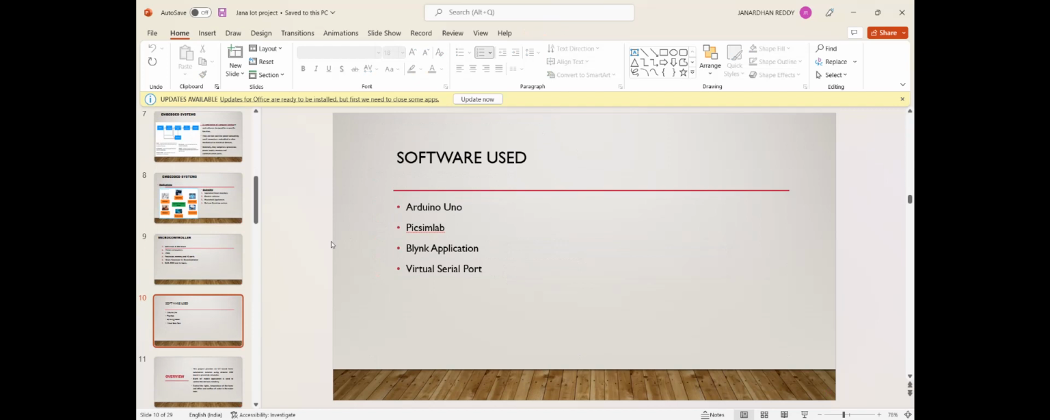And in this project, what are the software used? In this project, that is home automation: Arduino, and we know that Arduino is the heart of IoT system. Picsimlab is used to demonstrate the project, and the Blynk application is used to control the devices through mobile applications.